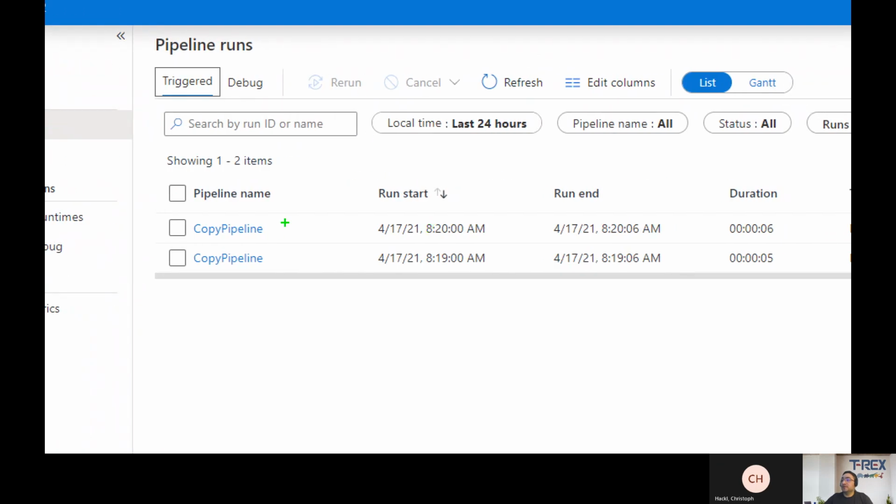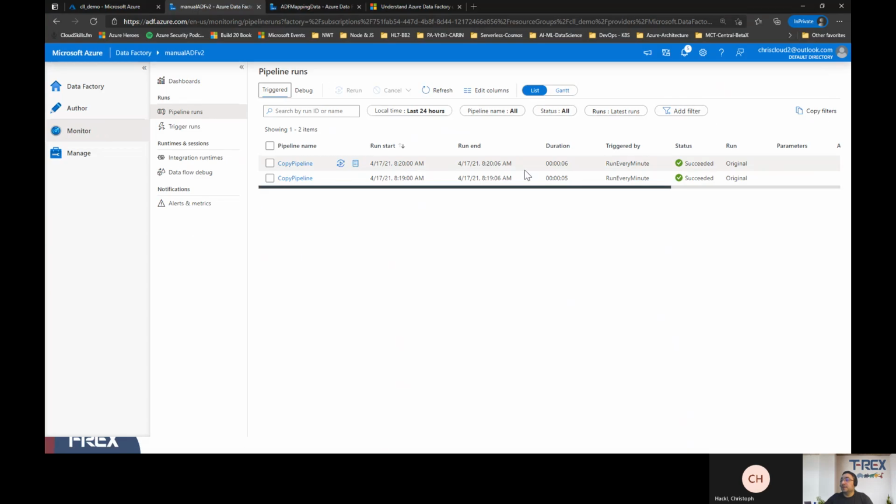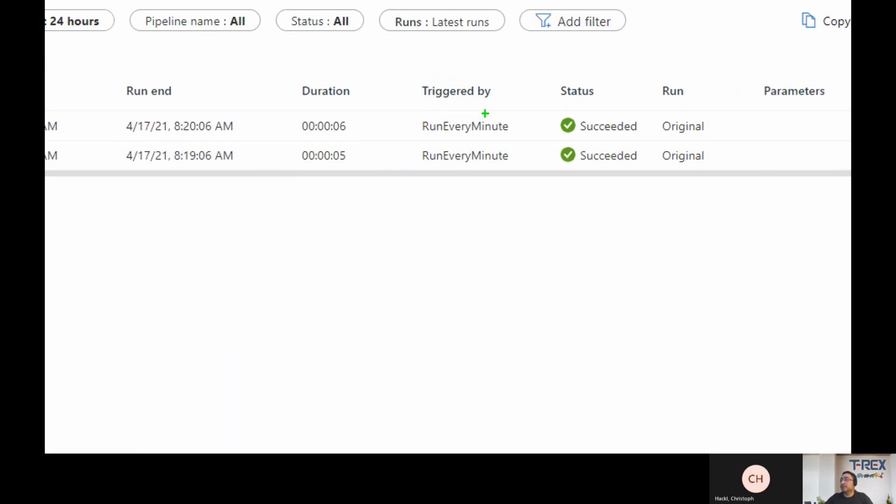I see that there's one triggered at 8:19 and another one just triggered at 8:20, which is local time now. If I scroll to the right, it will tell us the trigger name. If you remember, the trigger name was run every minute, and that's what it says here. It says what the approximate duration of running was, and whether it succeeded or not. What's the status?